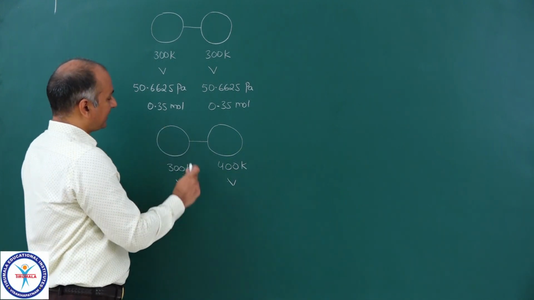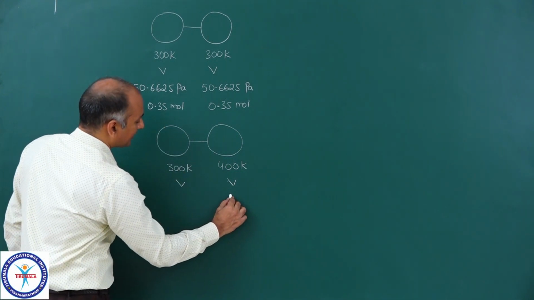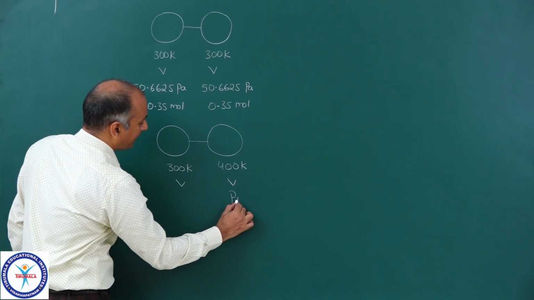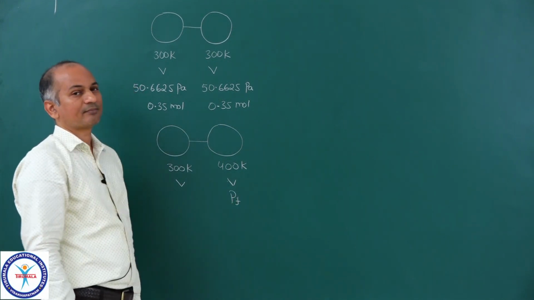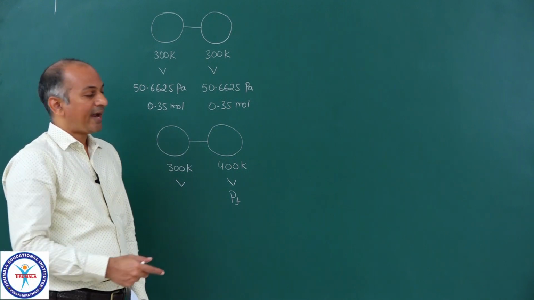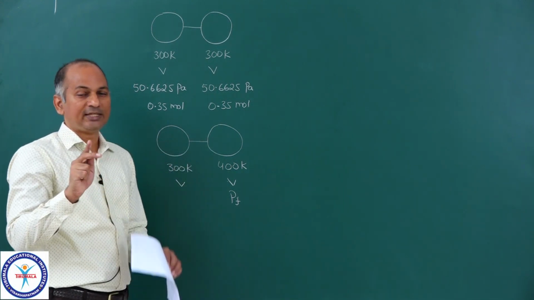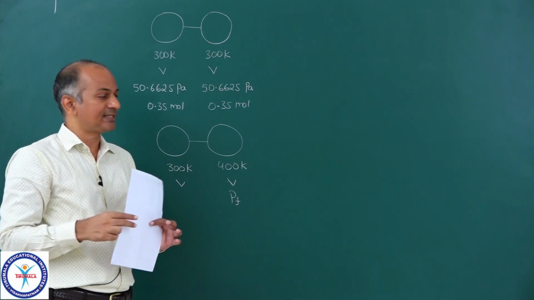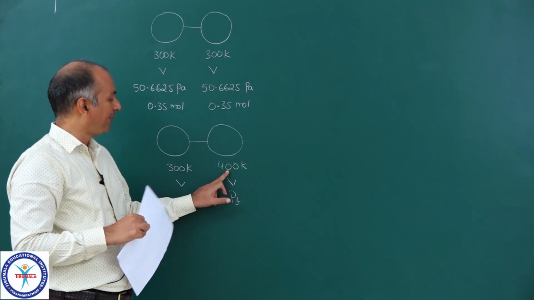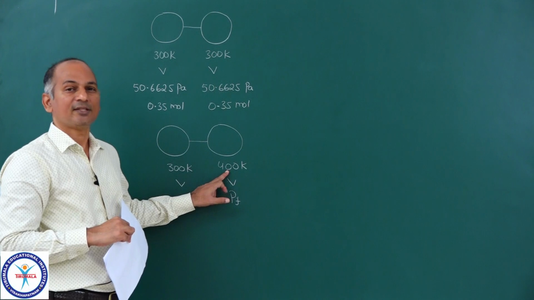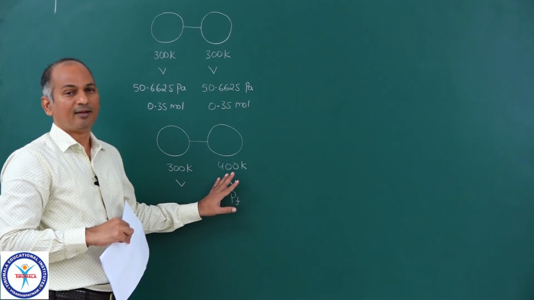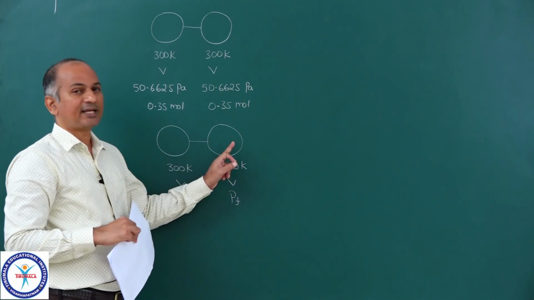Now pressure will change. Let me write down, in this vessel pressure is PF, final pressure, and still these two are connected. The only change you brought about here is you kept this vessel in a bath kept at 400 Kelvin. This is the only thing you did. So these two vessels are still connected.